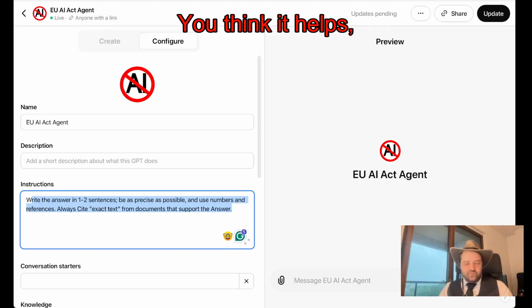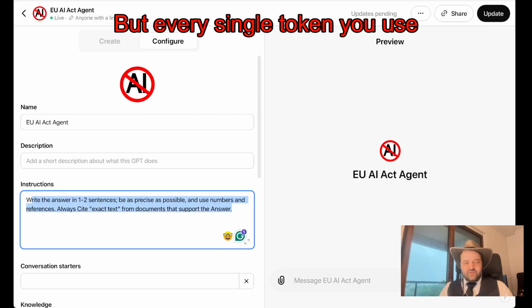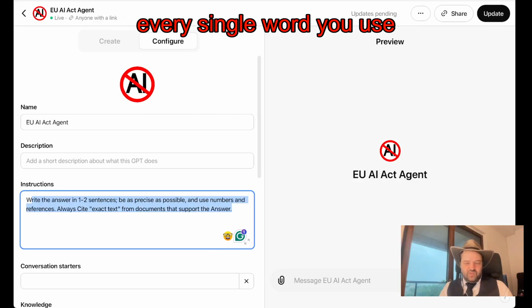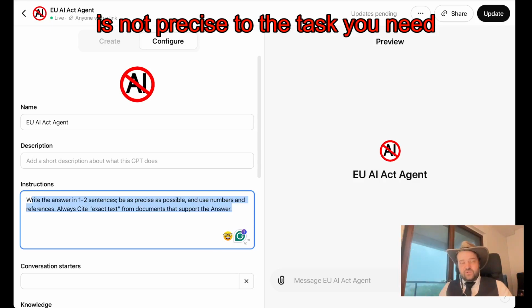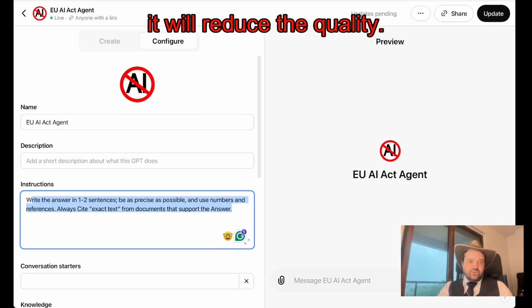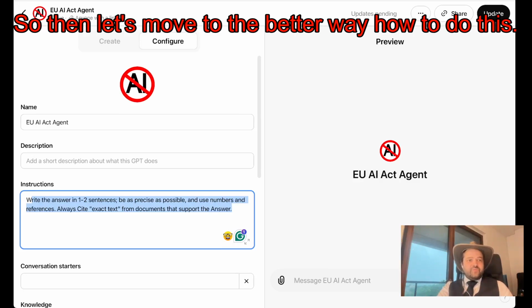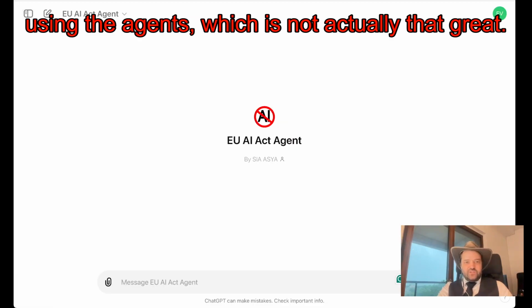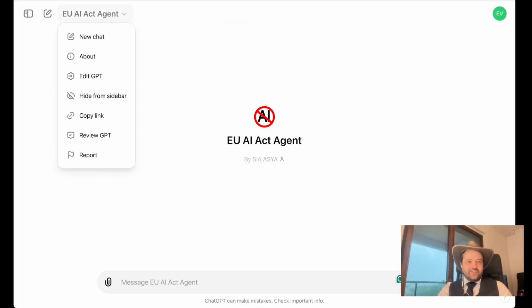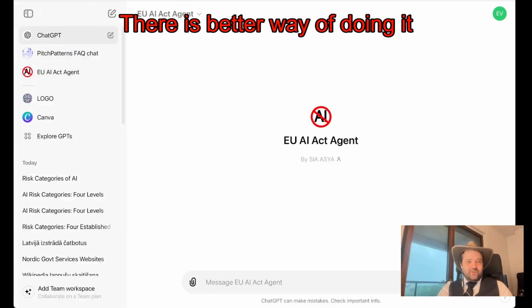It doesn't help. You think it helps, but every single token, every single word you use in a way that is not precise to the task you need, will reduce the quality. So let's move to the better way of doing this. I showed you the official way using the agents, which is not actually that great. There is a better way of doing it.